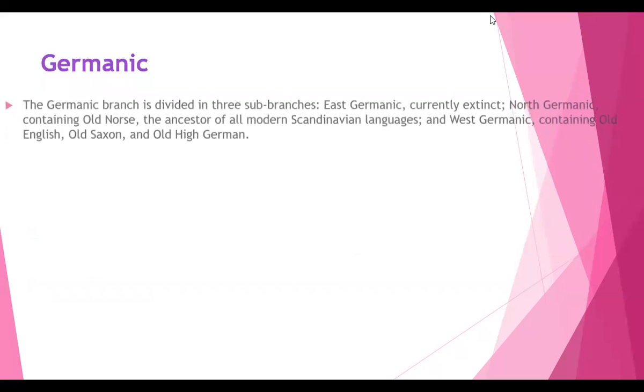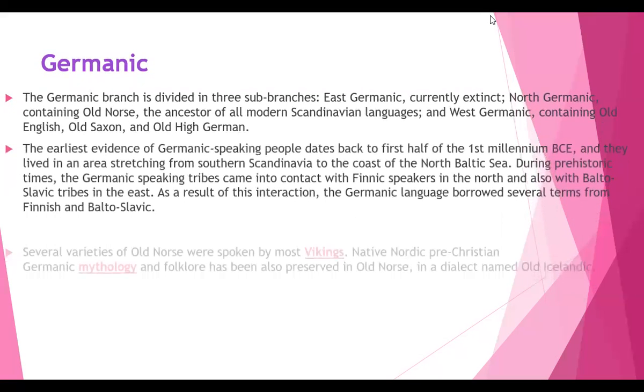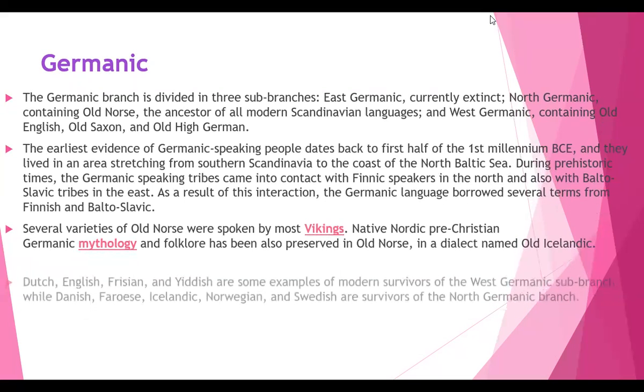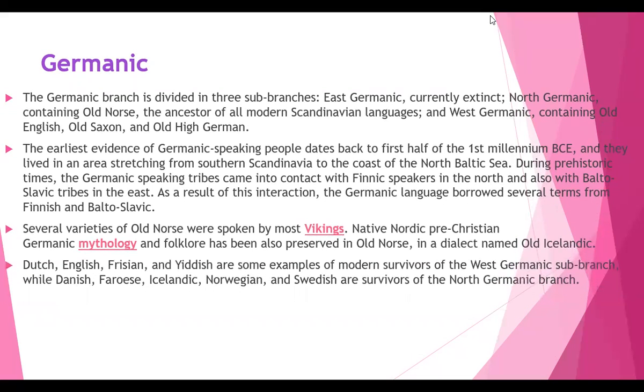Let's see about the Germanic. So what is this Germanic branch? The Germanic branch is divided into three sub-branches. What are the three sub-branches? Let us see. They are East Germanic, currently extinct; North Germanic, containing Old Norse, the ancestor of all modern Scandinavian languages; and West Germanic, containing Old English, Old Saxon, and Old High German.